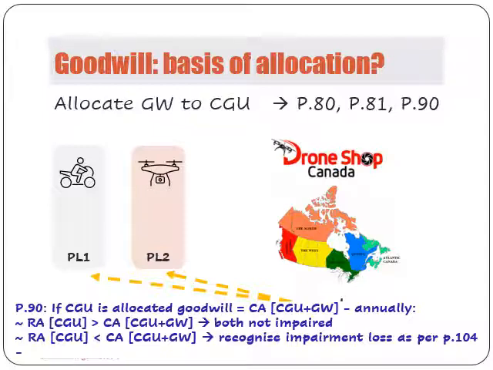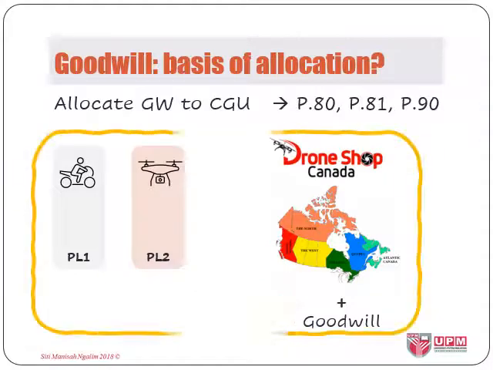Now please note that allocation of goodwill cannot be made on arbitrary basis, meaning allocation must be based on a systematic and reasonable basis and perhaps consistent. So if allocation to individual CGU with non-arbitrary basis is not possible, paragraph 81 states that the goodwill need to be assessed at the lowest level for all CGUs at which goodwill is monitored.